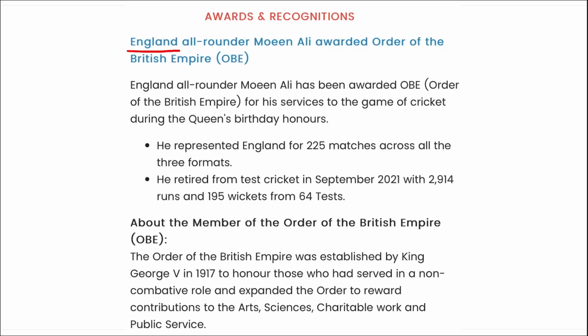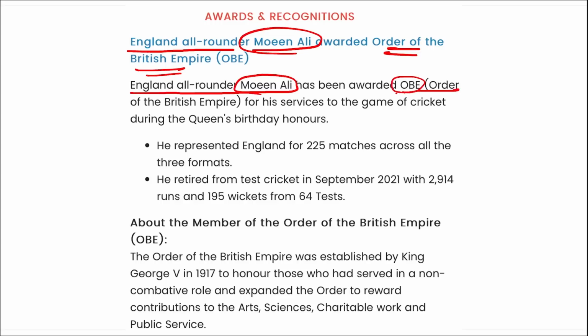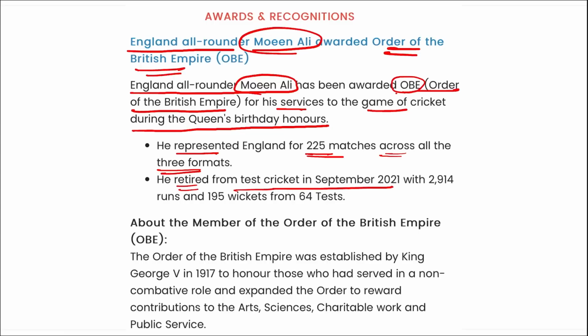Next, England all-rounder Moeen Ali has been awarded the Order of the British Empire. I repeat, England all-rounder Moeen Ali has been awarded the OBE, that is the Order of the British Empire, for his service to the game of cricket during the Queen's birthday honours. Correct? He represented England in 225 matches across all three formats, and he retired from Test cricket in September 2021 with 2,914 runs and 195 wickets from 64 Tests. Correct?